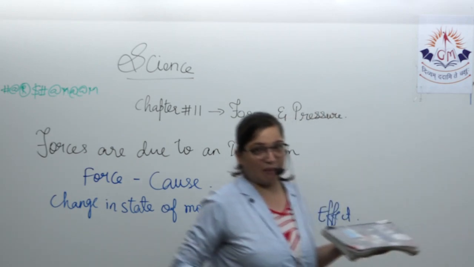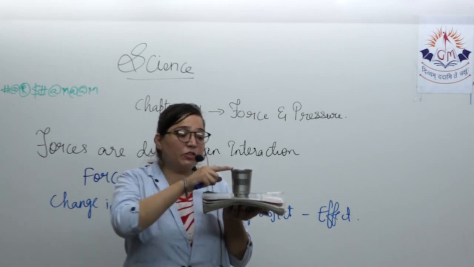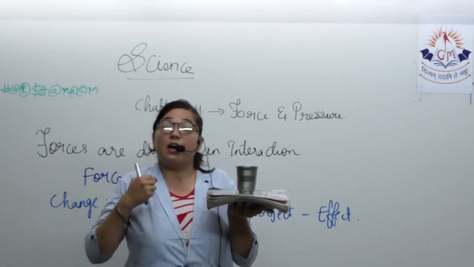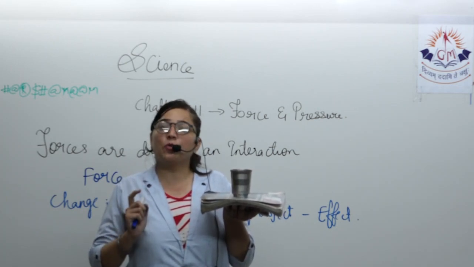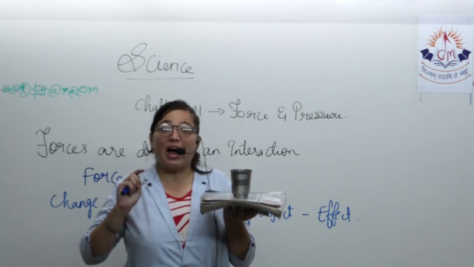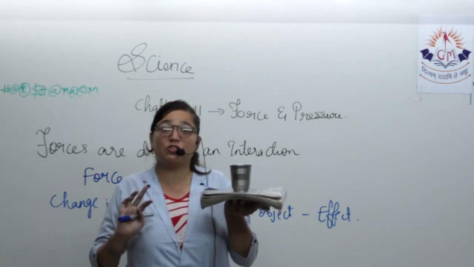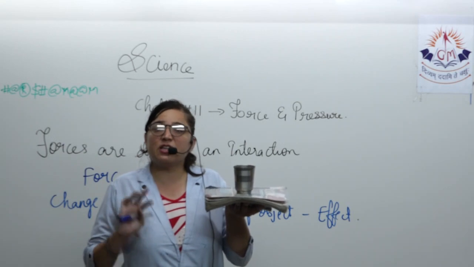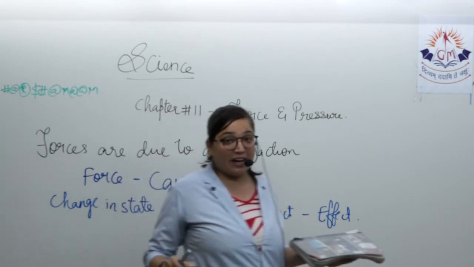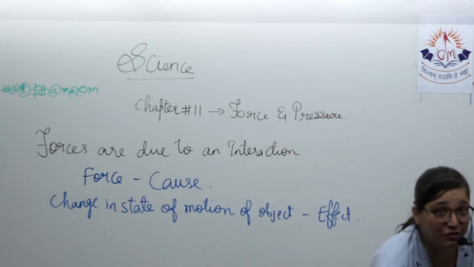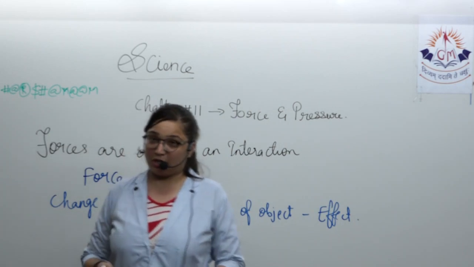Let's take another example over here. Can you see this? It is stationary. Just by me holding it, is it moving? No. In order to move it, what do I need to give? I need to give it some kind of force. That means I need to push it or pull it. I need to change its way. So this is how there will be a change in state of motion. Merely by standing beside the object, there will be no effect. So that is what I'm talking about.